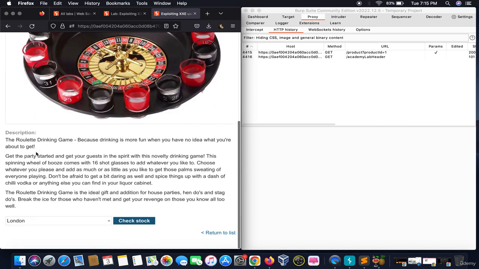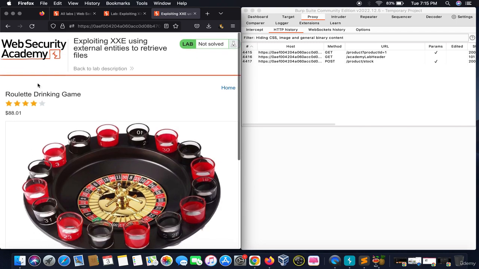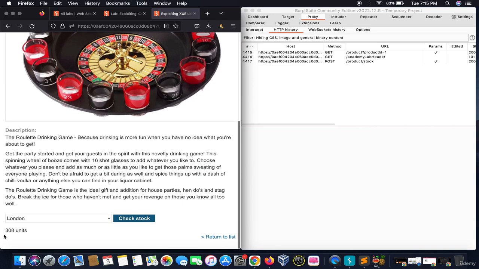When we click on it, there is an option known as check stock. When we click on this thing, it returns me a value of 308, which means this raised a query for the backend which returns that this particular product is in a stock of 308 units in London.